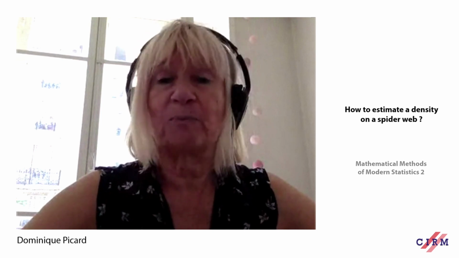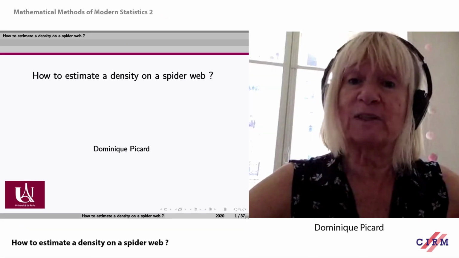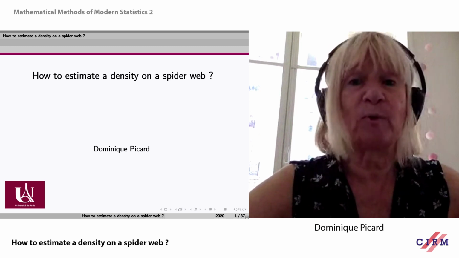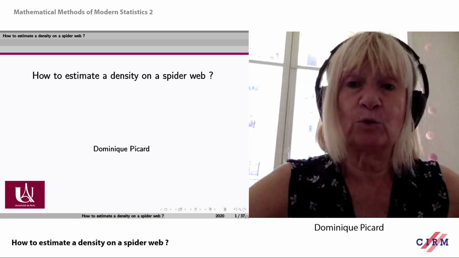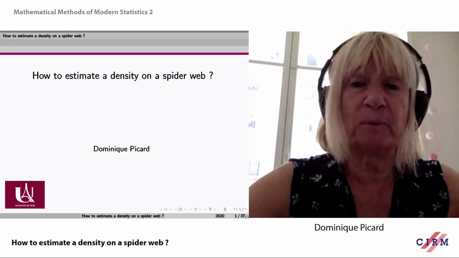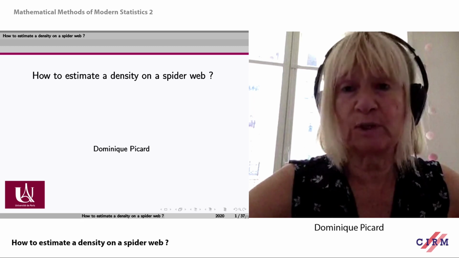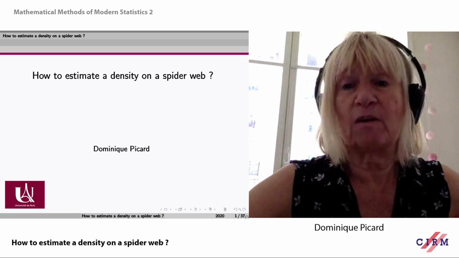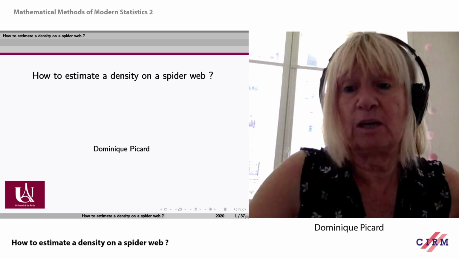So let's go. And let's enter into this subject, which is how to estimate density probability on a spider web. So it's a title which is a bit provocative. And my talk will be divided into two parts. The first part will be basically applied on the spider web, and the second part will be mostly theoretical, trying to justify what are the procedures that we will adopt for estimating a density in a spider web.